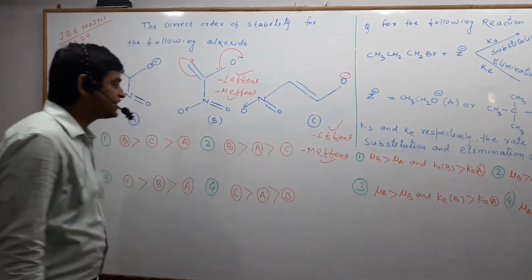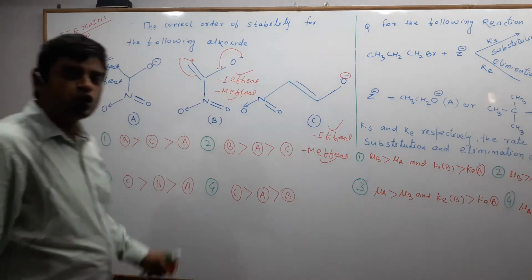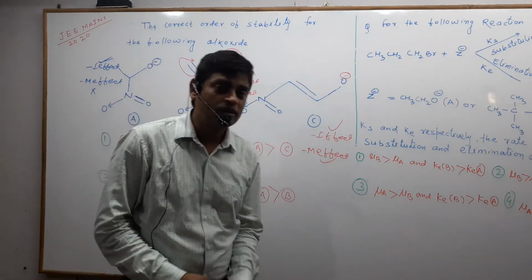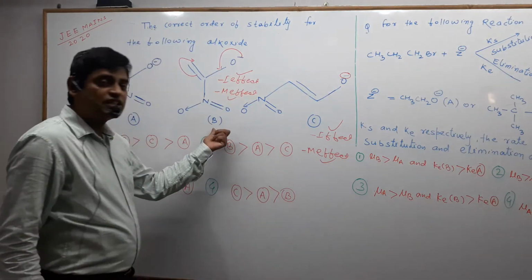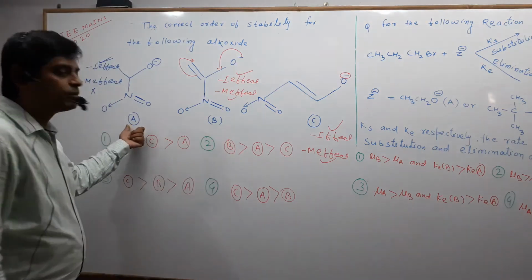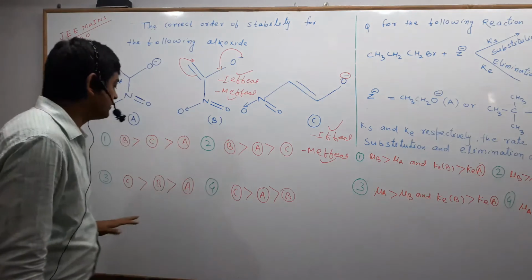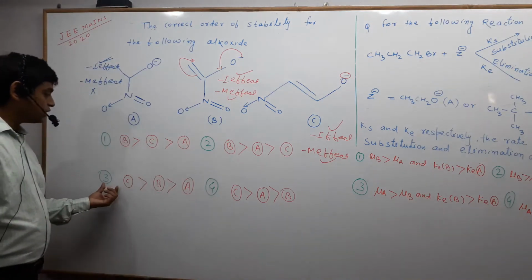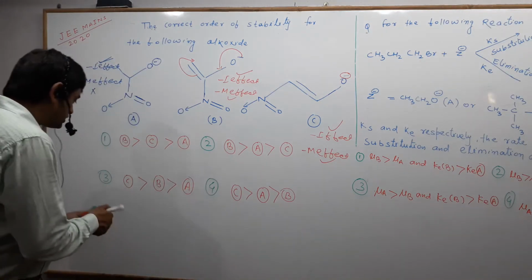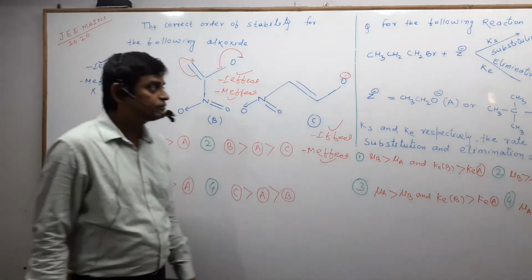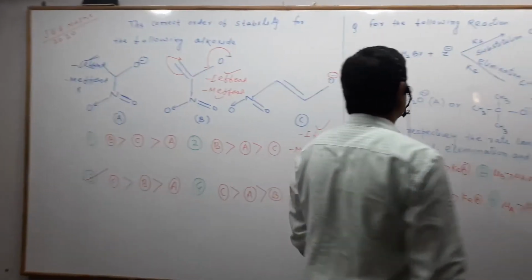So we can say that among all three options, option C will be the most stable, then option B, and the least stable anion, that means the least stable alkoxide, will be A. So according to this order, this option will be the correct option. Now let us see the second question.